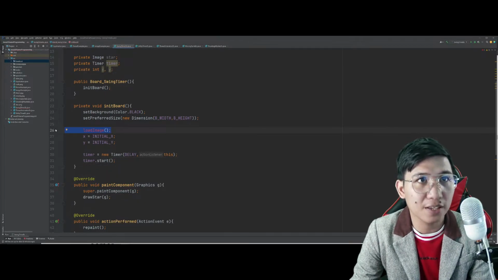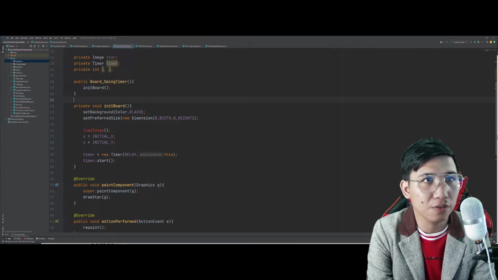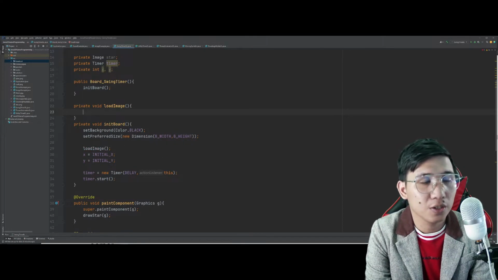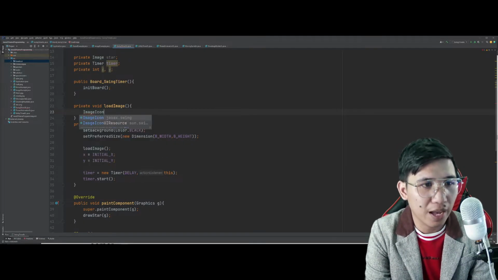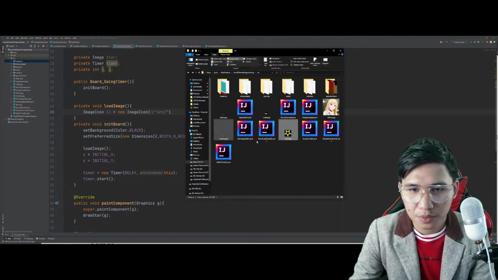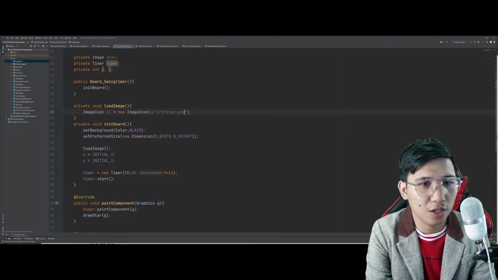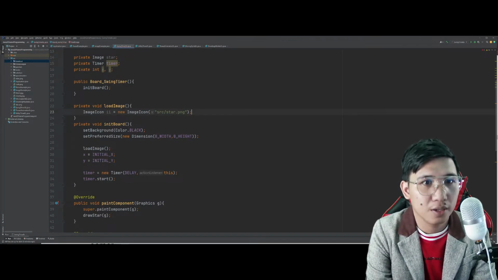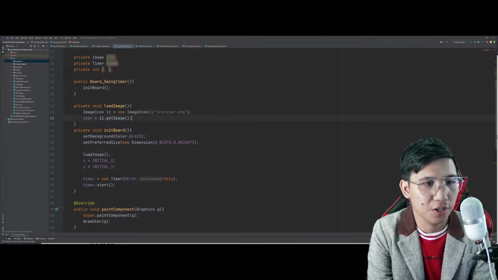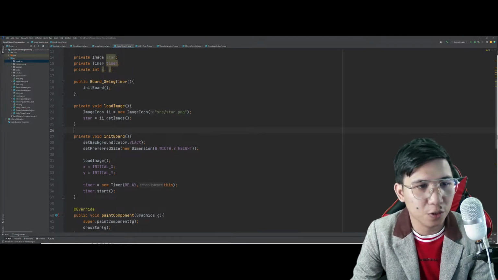So, lagay na natin si image dito. For the image itself, the easiest way, yan. Load image. So, we should know by now na kung gusto nyo gumawa ng image or maglagay ng image, you should do this. src, star.png. Lagay natin yan sa loob ng star and get image itself. Okay, so we have the image.